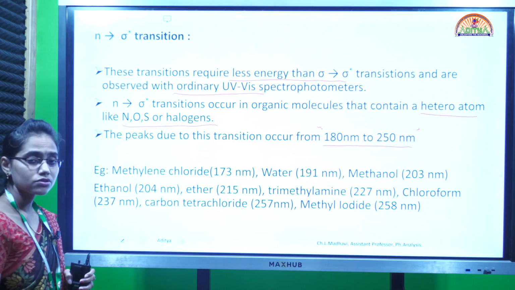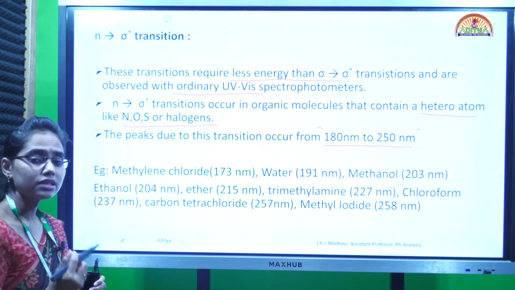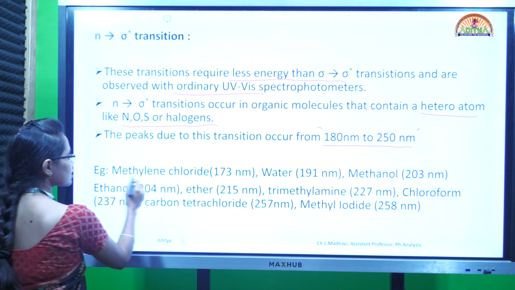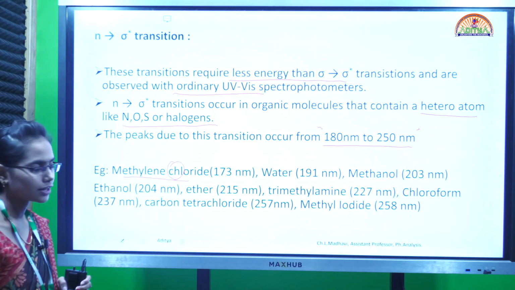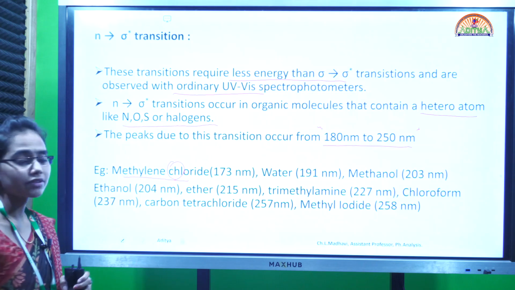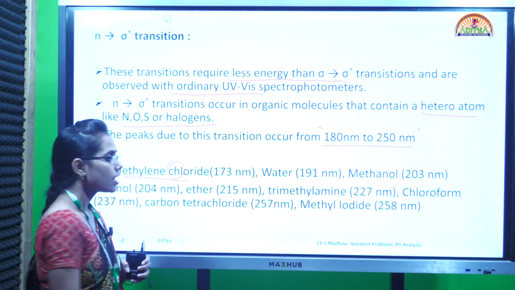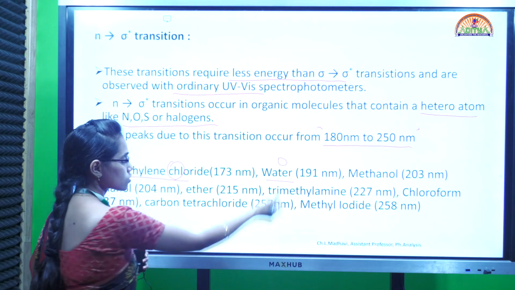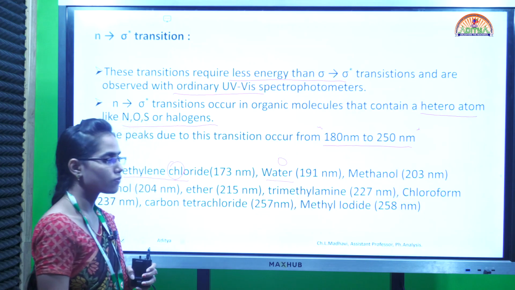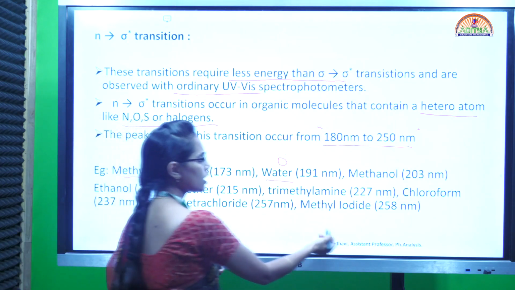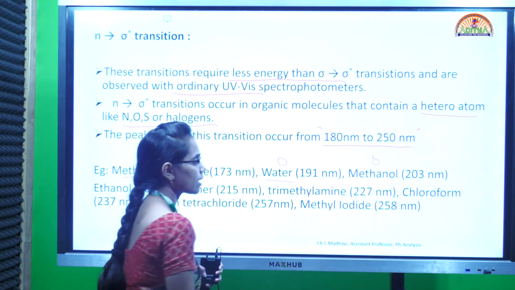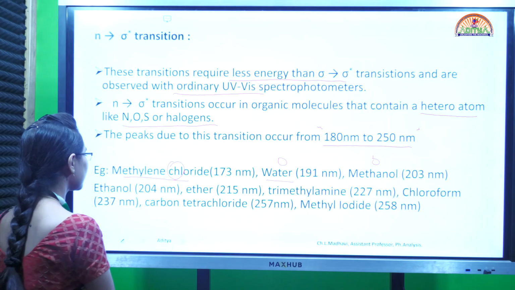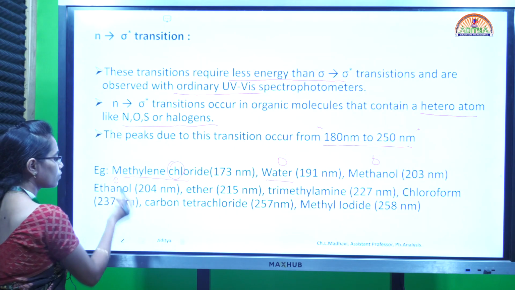For examples of the compounds, here we have to have either a heteroatom or a halogen. For example, methylene chloride. Methylene chloride has chlorine, which has a lone pair of electrons. Methylene chloride has a lambda max value of 173 nanometers. Water has oxygen, a heteroatom, again with lone pairs of electrons, and it has a wavelength maximum of 191 nanometers. Methanol, again we have oxygen here, has a lambda max of 203 nanometers.